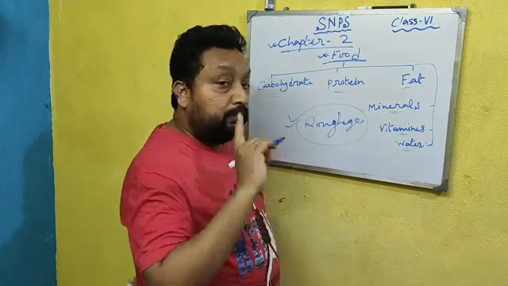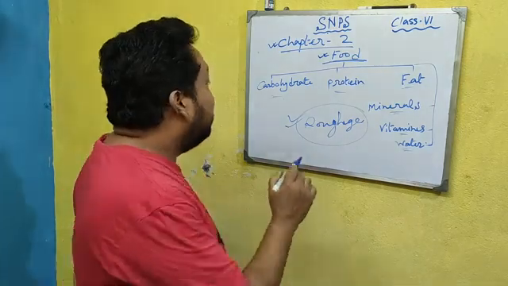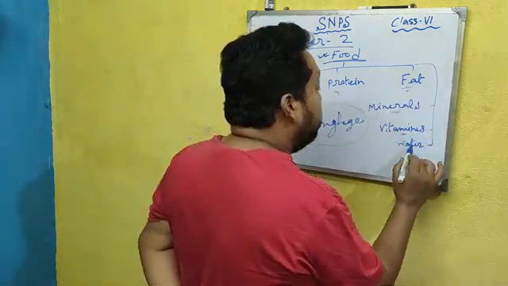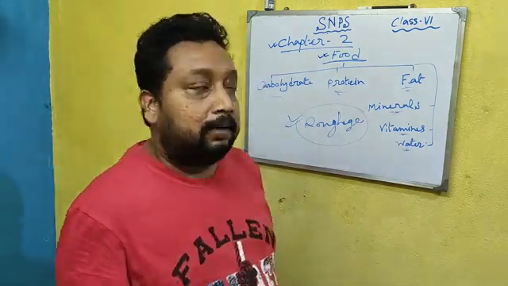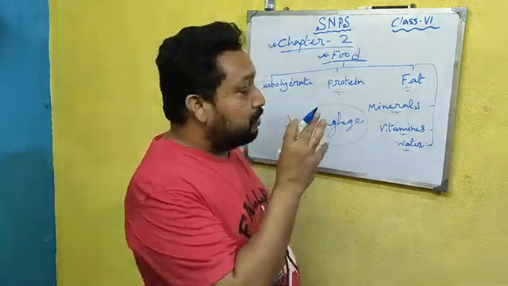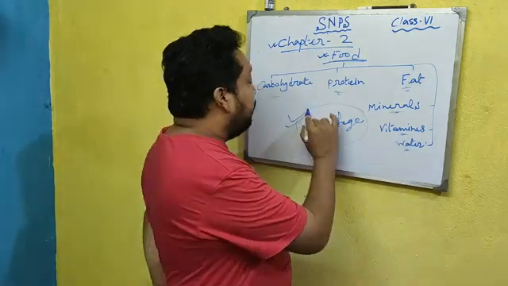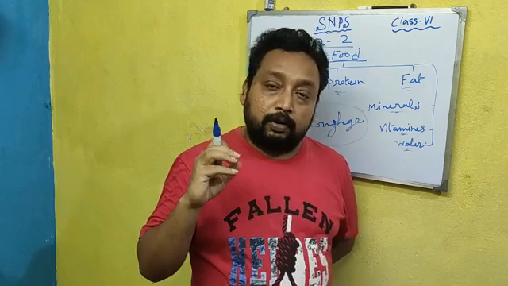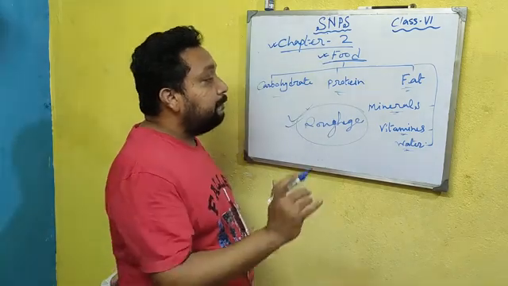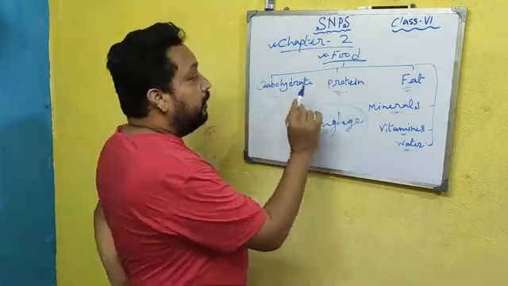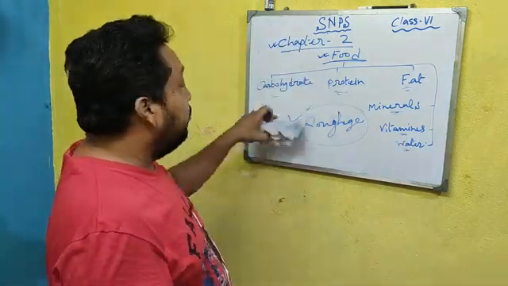The main 6 components, without which something would not be called food, are carbohydrate, protein, fat, minerals, vitamins and water. When we discuss the balanced diet, this concept will be more clear. Roughage is also important for our body, for our digestion process, for our metabolism process. But the main 6 components are carbohydrate, protein, fat, minerals, vitamins and water. Okay, now we will discuss individually.